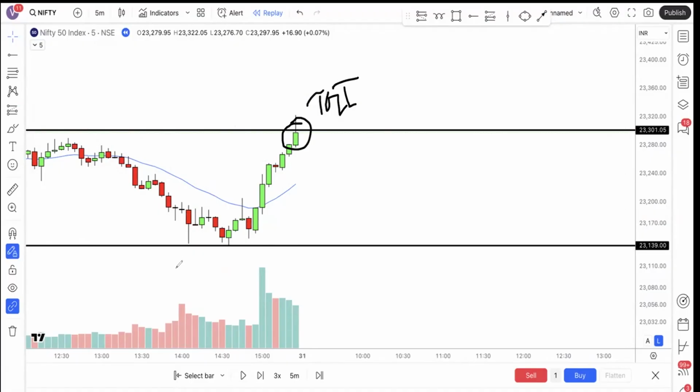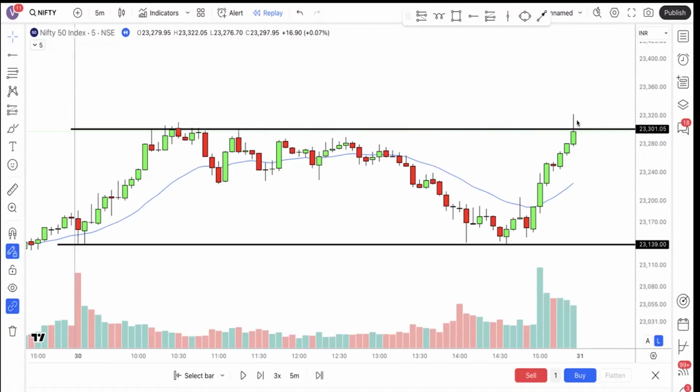You can see that finally, at 3:30, it reached that target. So that is what this setup is all about: marking the initial balance high and low and waiting patiently for price to come back to one of them. If it makes another bearish candle again, then you can take a short trade for the target of the initial balance range. This is more like a tennis match where the ball goes from one court to another court. That is how it is traded on the day when you see that the initial balance range is very wide.